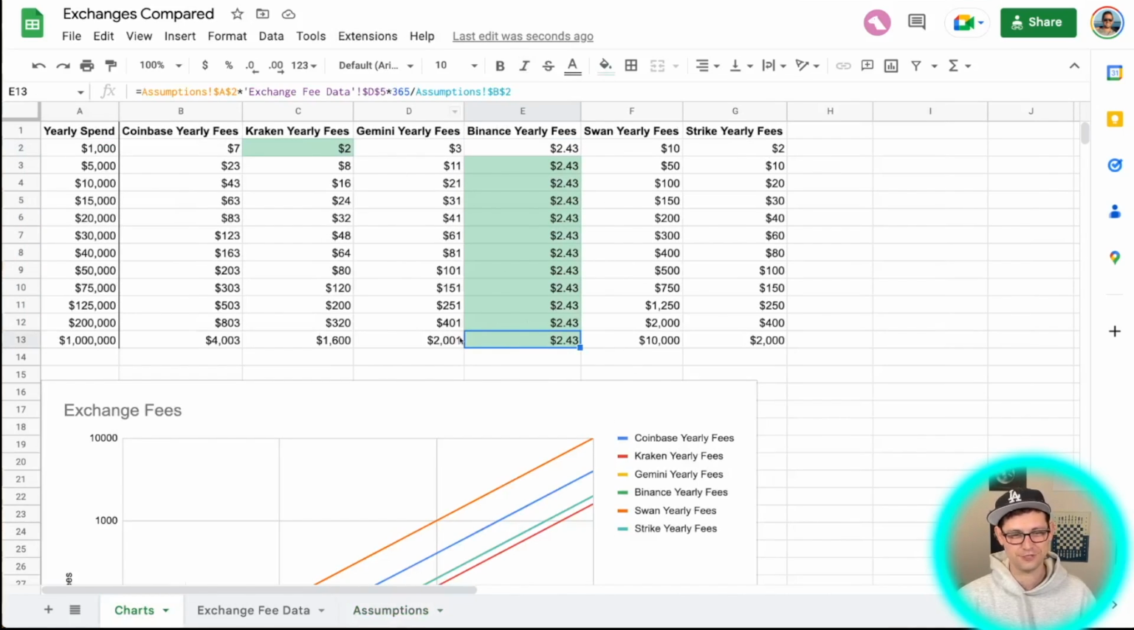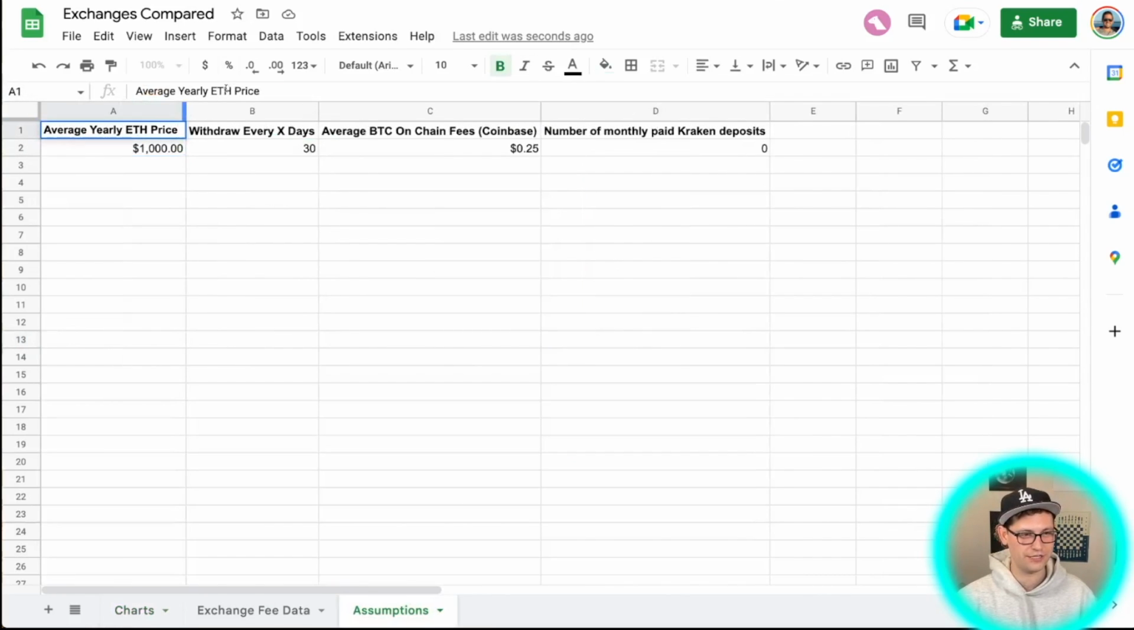And if we actually go back to assumptions, this seems absurdly low because it is absurdly low. I forgot to change Ethereum price back to Bitcoin price. So let's put this back to 25,000 and come back to charts.